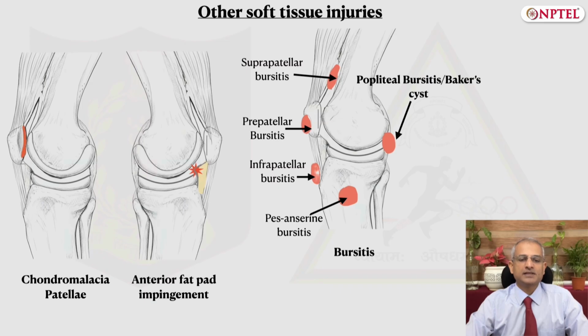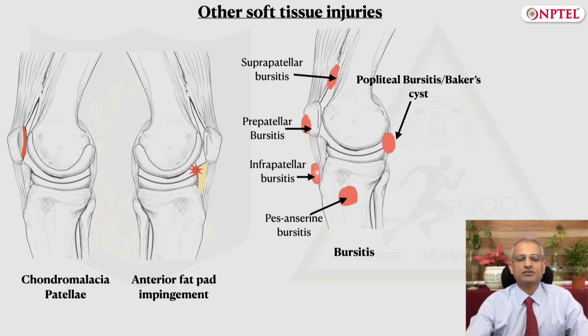Pes anserine bursitis is seen about 2 to 3 inches below the medial joint line on the medial side of proximal tibia, and this happens around the insertion of the medial hamstrings on the tibia. Clergyman's knee or infrapatellar bursitis is the inflammation of bursa located just below the kneecap.